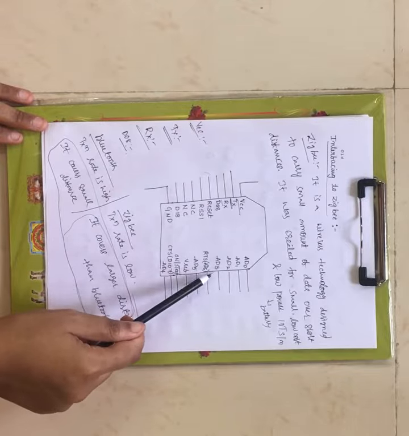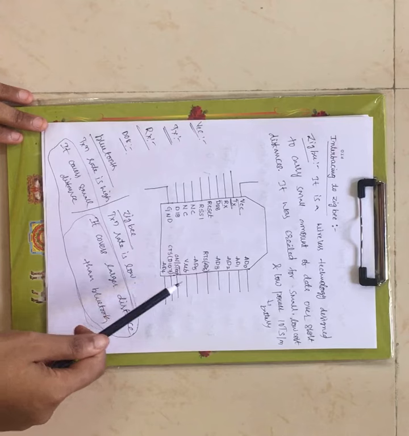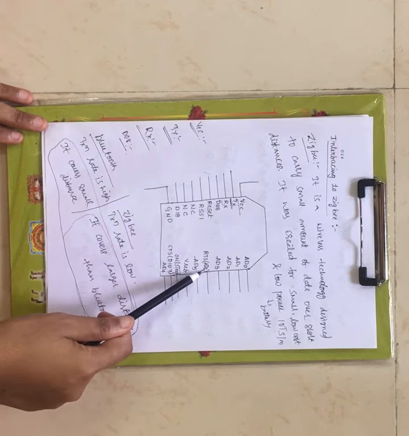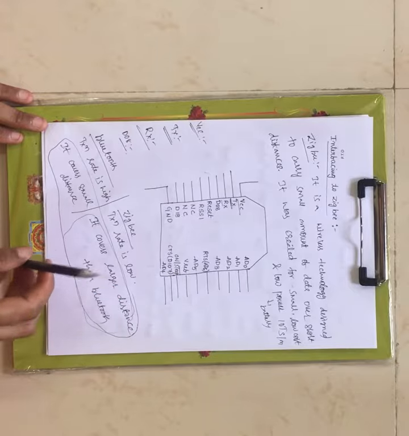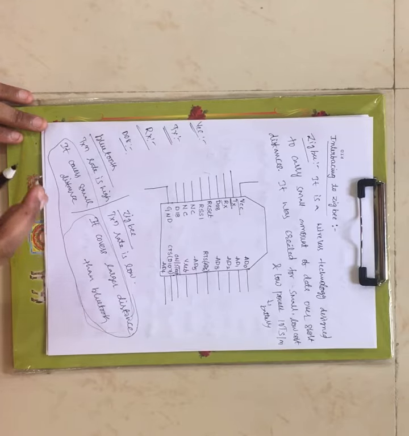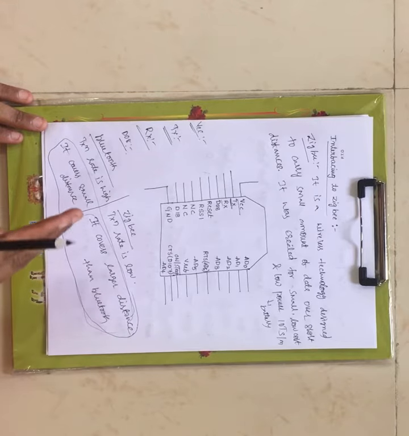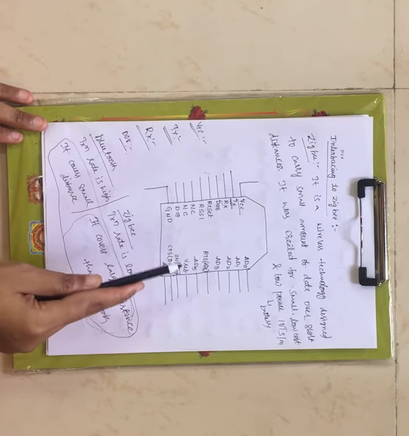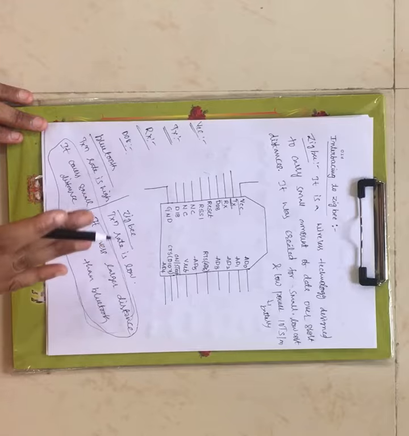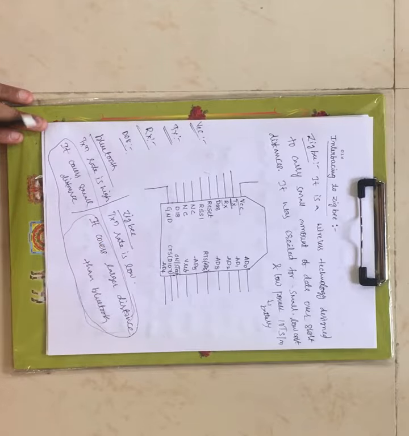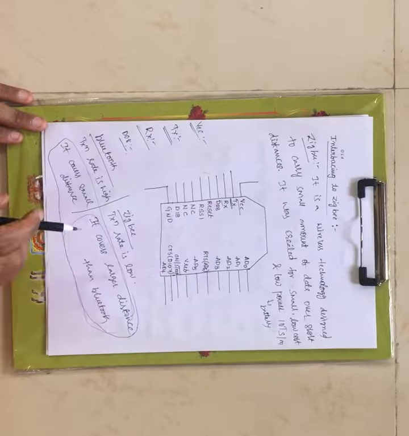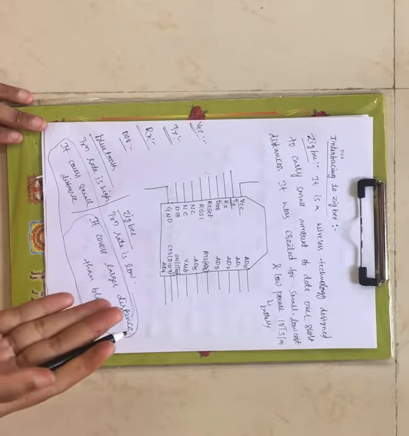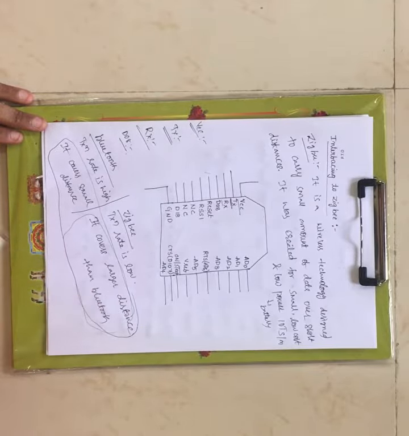AD0, AD1, AD2, AD3. AD4 is provided here, AD5 is provided here and AD6 is provided here. These are your analog input pins, that means through which you can provide the analog input, and also you can provide the digital input and digital IO operation. That means you can provide the input or you can collect the digital output. AD0 to AD6 are your pins through which you can provide the analog input: analog input 0 pin, first pin, second pin, and so on up to 6 pins.